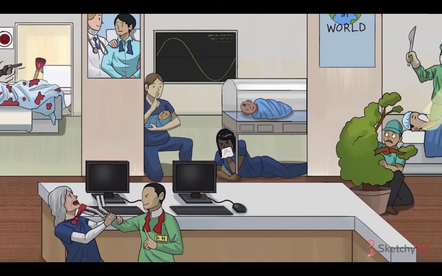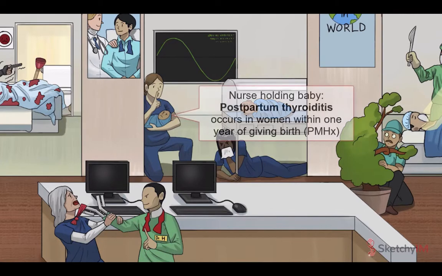The baby that nurse is holding isn't just for fun. It represents postpartum thyroiditis, the third and final cause of transient hypothyroidism you should be aware of. Postpartum thyroiditis is very similar to silent thyroiditis, except that by definition, patients need to be women presenting with symptoms within 1 year of giving birth.